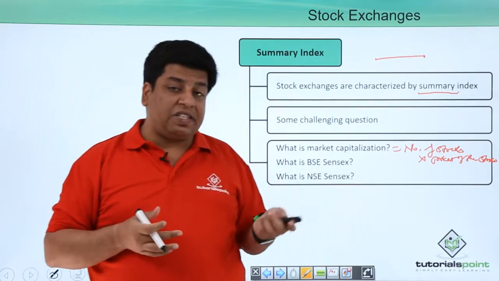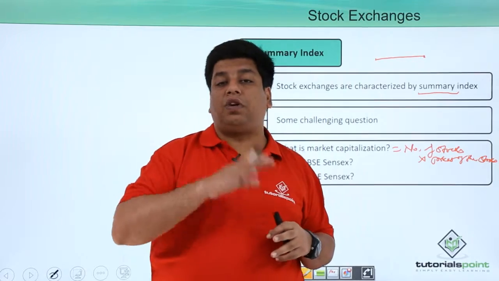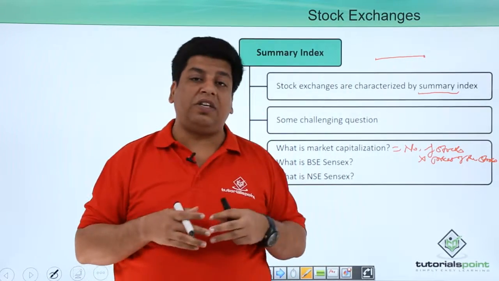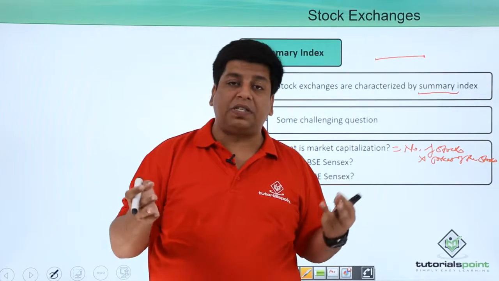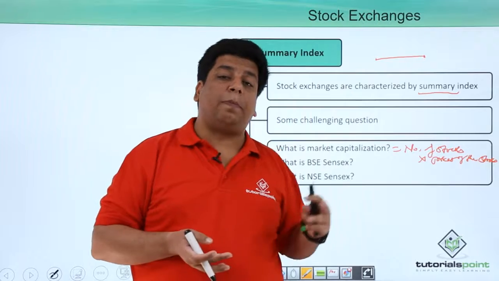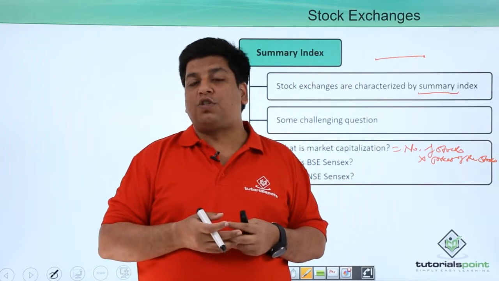Now, what is NSE Sensex? What is for the top 30 companies for BSE? In NSE, the index is basically called Nifty. We have 50 companies, and the base year is also more modern compared to that of BSE. This is about stock exchanges.